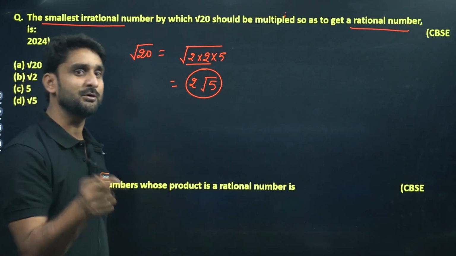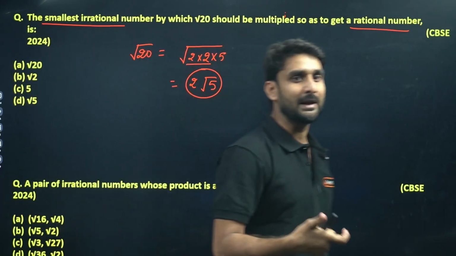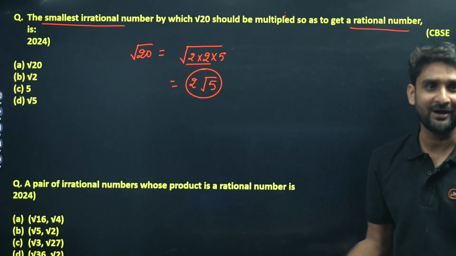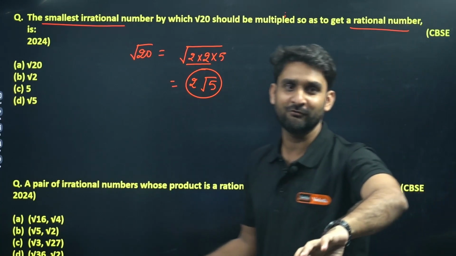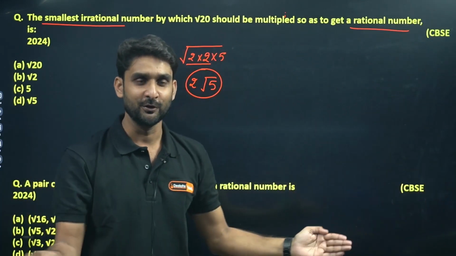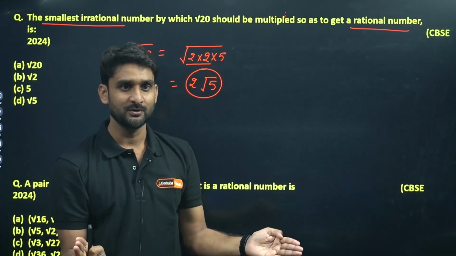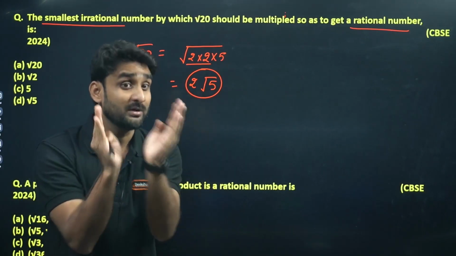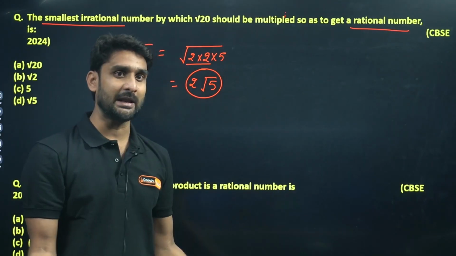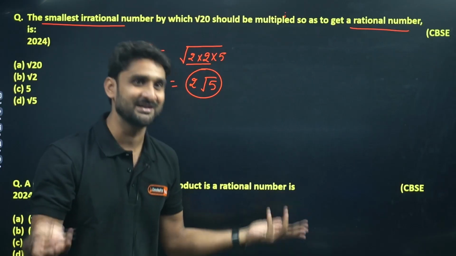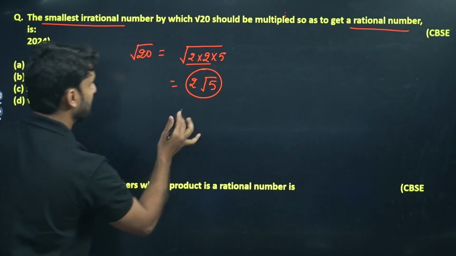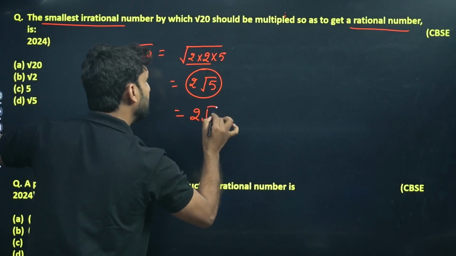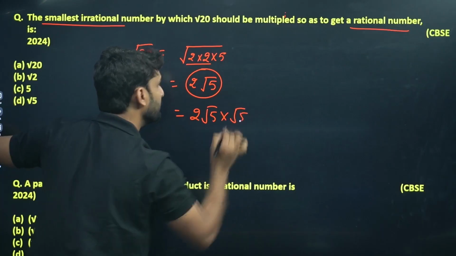Under root 5 is already here, so what should we multiply to under root 5? Again under root 5. By multiplying under root 5, there will be a pair of root 5 inside the root, so that will be 5 square. So what will be the result? Simply 5, and 5 into 2 will be 10, and 10 is a rational number. So we can multiply this by root 5.